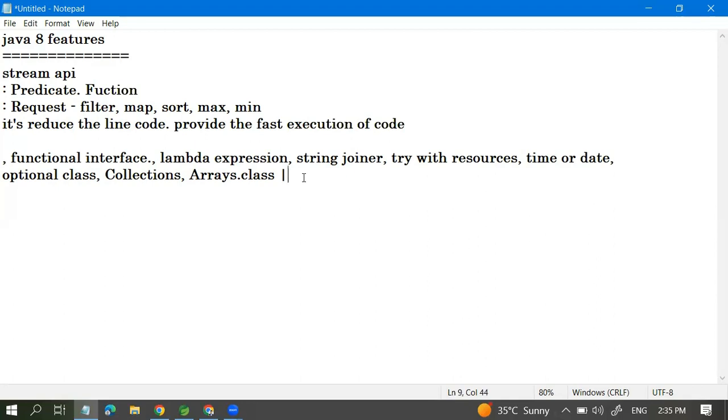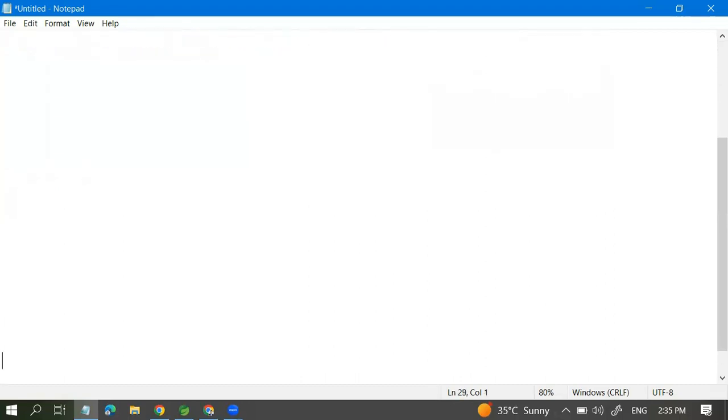Okay. Please explain the collection framework. The collection framework is basically what we use to do operations on data.